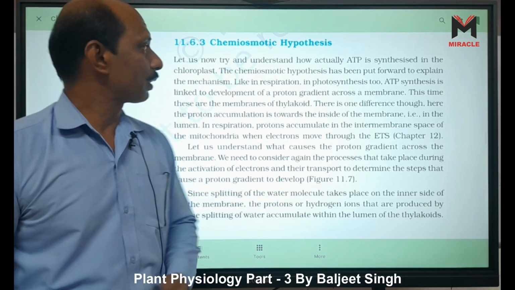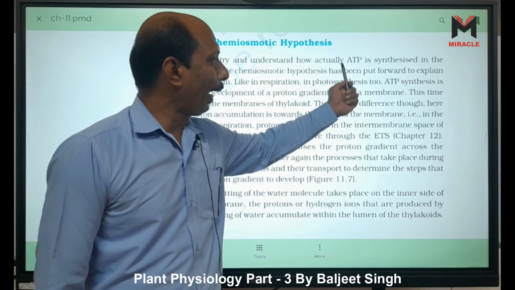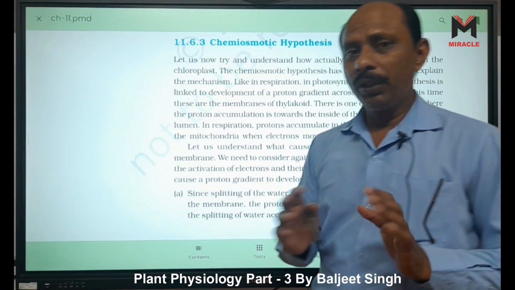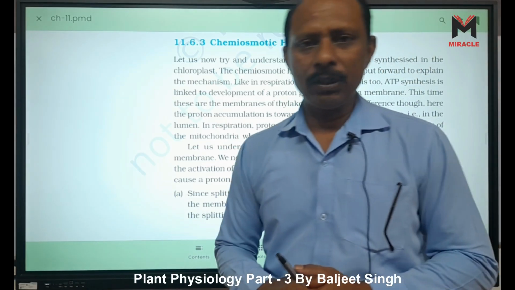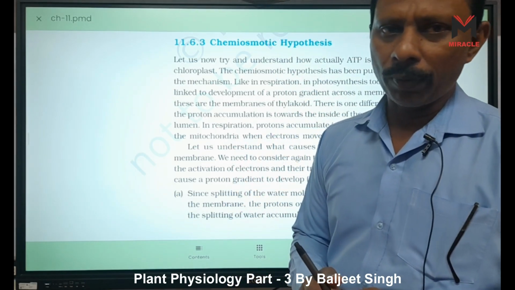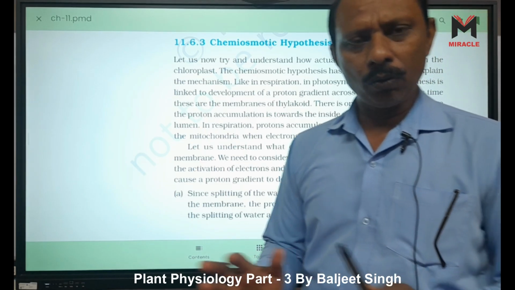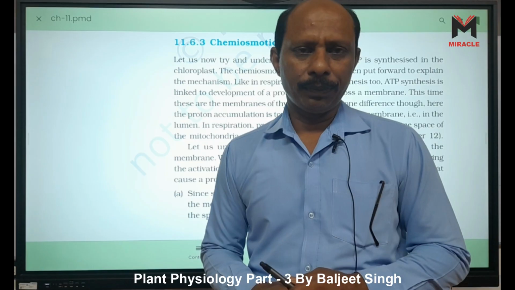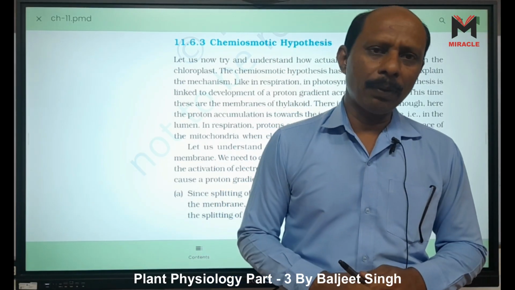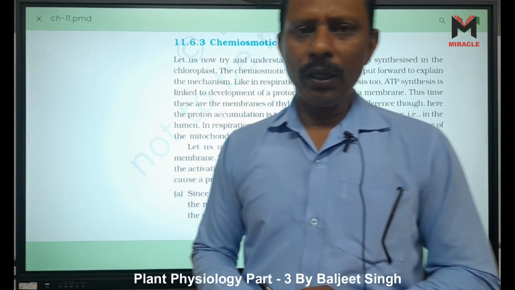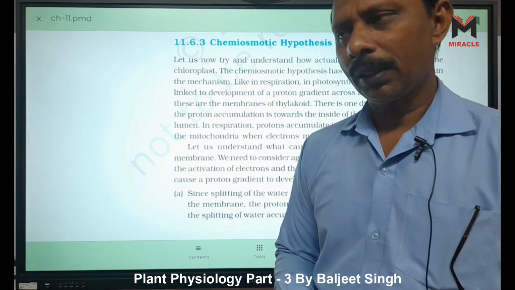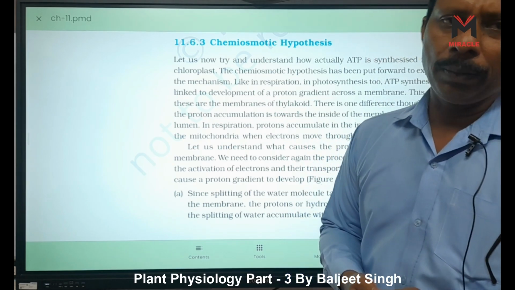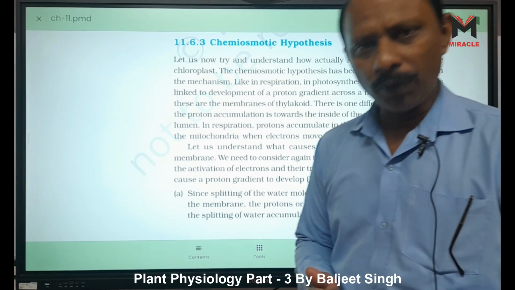What we try to understand is how ATP is actually synthesized. We know we have two cell organelles in which ATP is formed. The first one is the chloroplast, and another one is the mitochondria. Mostly it is mitochondria, present in both animal and plant cells, where ATP is formed. We know this very well. And the chloroplast is present only in plants, where ATP is formed, but less.